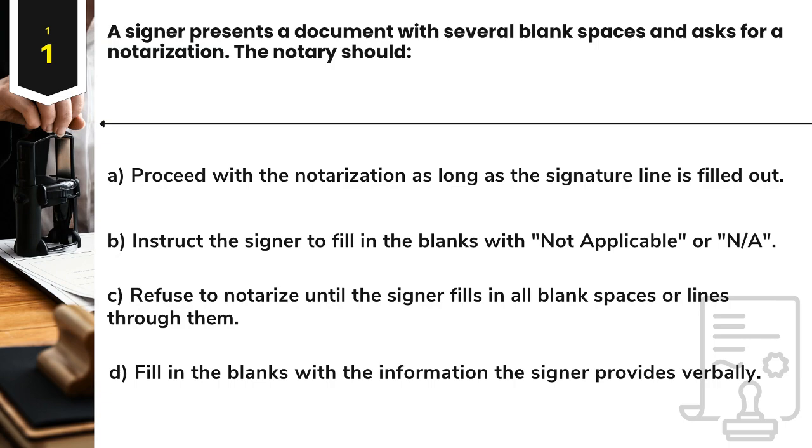Question 1. A signer presents a document with several blank spaces and asks for a notarization. The notary should A. Proceed with the notarization as long as the signature line is filled out. B. Instruct the signer to fill in the blanks with "not applicable." C. Refuse to notarize until the signer fills in all blank spaces or lines through them. D. Fill in the blanks with the information the signer provides verbally.